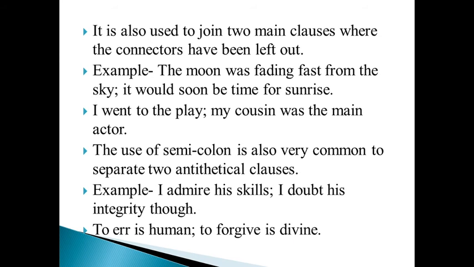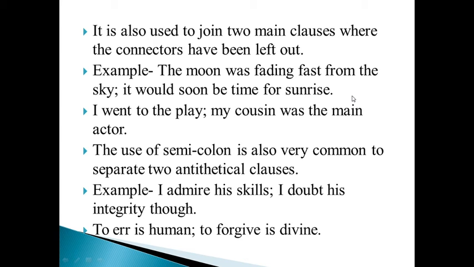After that, semicolon is also used to join two main clauses where the connectors have been left out. Let's see the example. The moon was fading fast from the sky; it would soon be time for sunrise.